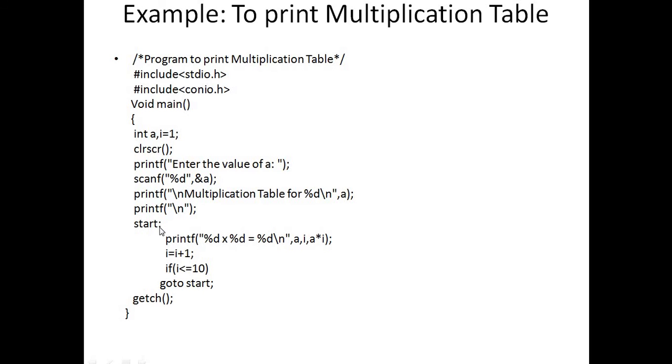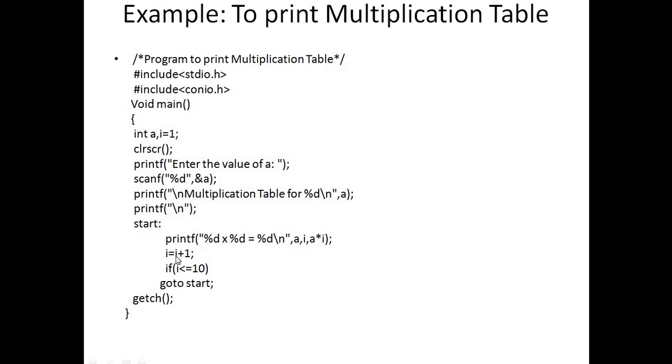So when you go to start, it will print the table of the particular number you enter, that is %d into %d is equal to %d, that is nothing but a into i. i is the initialization variable.